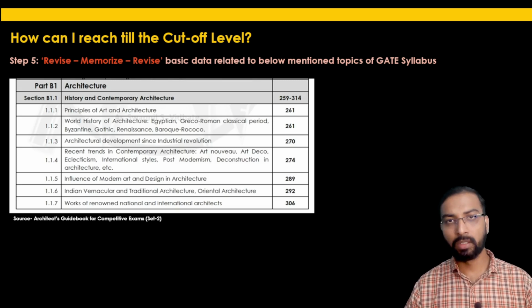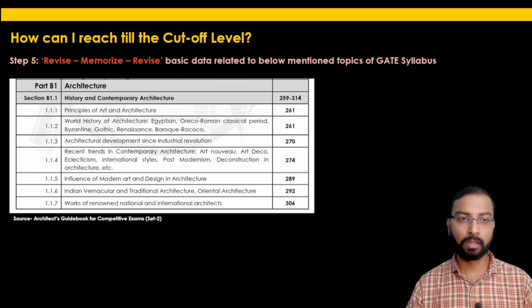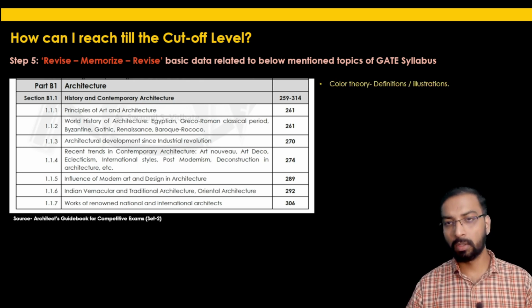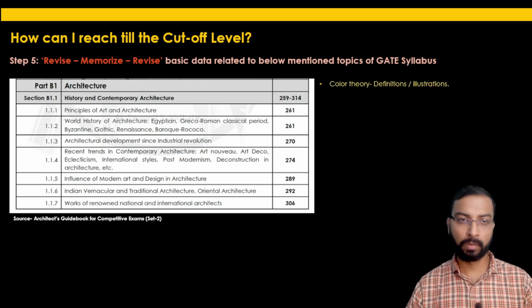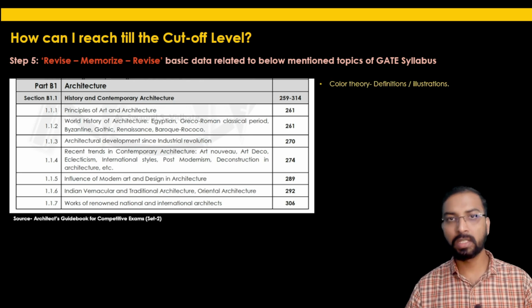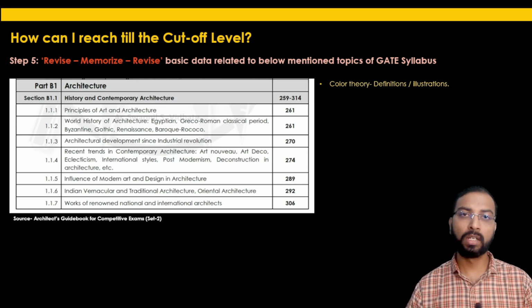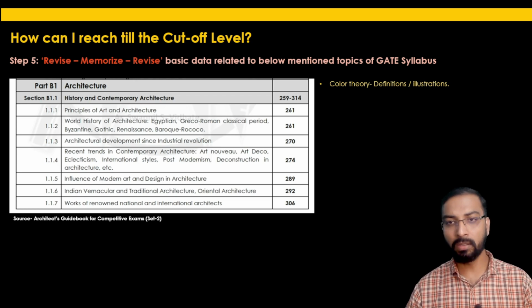Then part B1, right now we are going to start the optional section. In architecture, section B1 1.1 is on history and contemporary architecture. The important topics one should memorize or revise multiple times is color theory. If you solve earlier year question papers, you will see that there are various questions related to color theory. The related definitions and illustrations have been asked in earlier years. So please go through color theory and learn the definitions by heart.